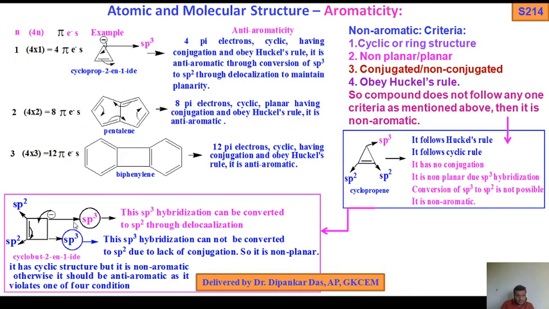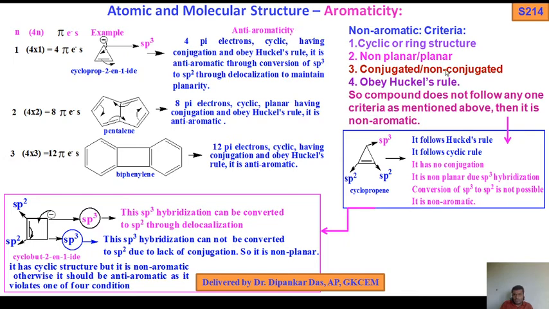Similarly here, sp2, sp2, this is sp3, this is also sp3. So this sp3 hybridization can be converted into sp2 through delocalization, it comes here, comes here. But this sp3 hybridization cannot be converted to sp2 due to lack of conjugation. So it is non-planar. It has a cyclic structure, but it is non-aromatic. Otherwise it should be anti-aromatic, as it violates one of the 4 conditions. Because it should be anti-aromatic, but due to these conversions planarity has been lost. So these are the examples of anti-aromaticity.